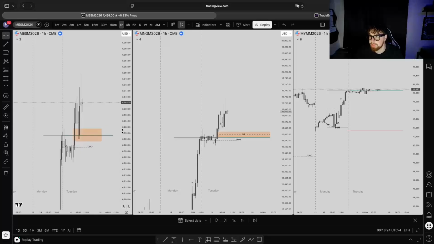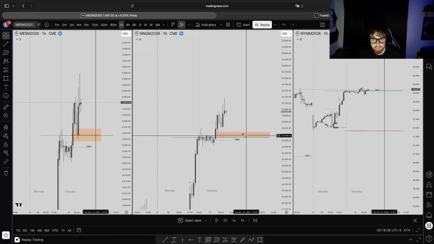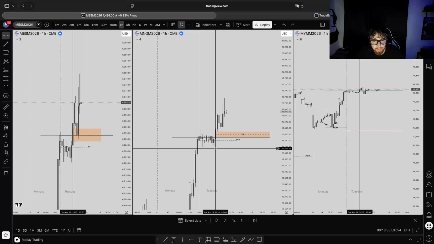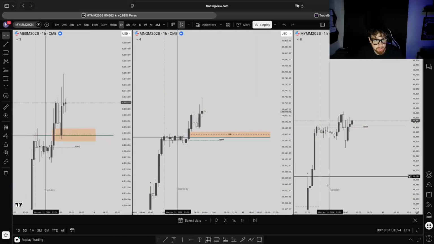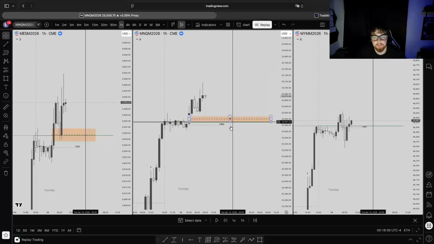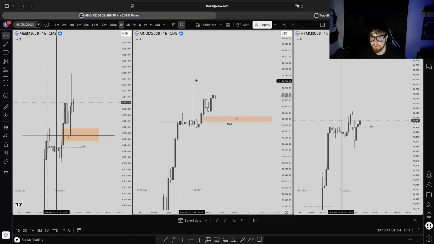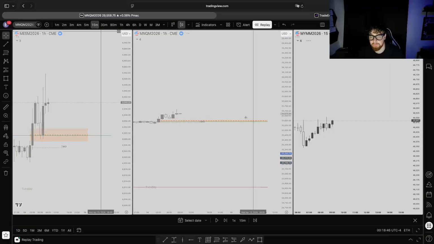But we do have SSMT fill coming out of this gap, so it's actually not even necessary. You can see ES did trade into this gap already and traded back out of it, but NQ didn't trade into this gap. And then same on YM. YM actually had inverse this gap but started trading higher. So we don't need to see this gap get filled, we don't need manipulation all the way down here. So now we just go to the 15 minute.